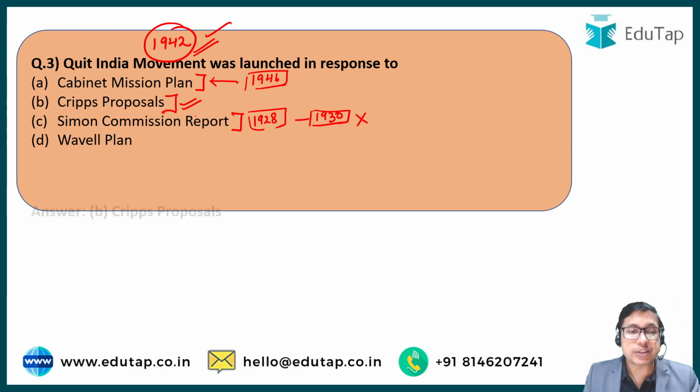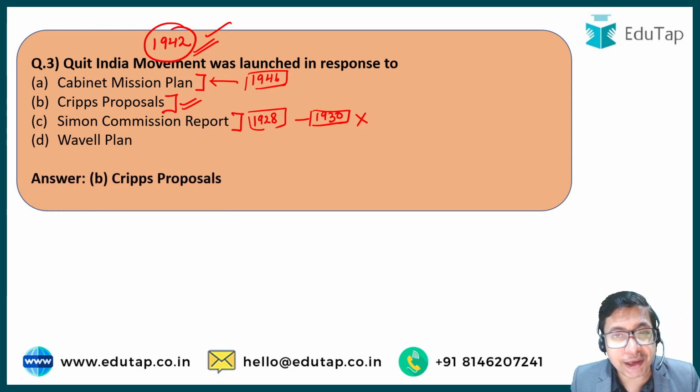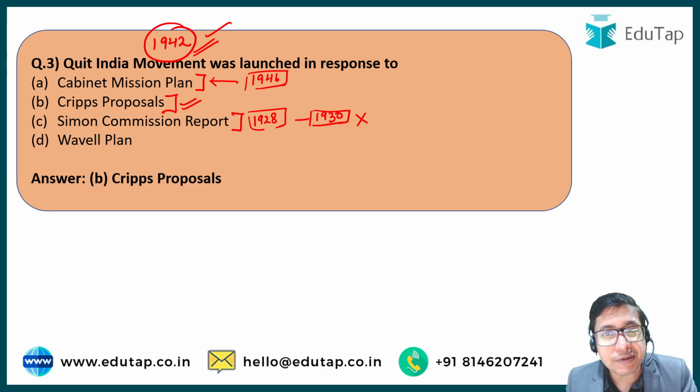This proposal was sent to India in 1940, and it contained various proposals like India would be given dominion status after the First World War. If Indian leaders supported the British war effort, India would be granted more autonomy, more Indians would be included in the Viceroy's Council, and more Indians would be elected to the legislative assemblies and legislative councils. Many such vague promises were made by the British in the Cripps proposals, which were not at all accepted by the Indian National Congress or the Muslim League, right?